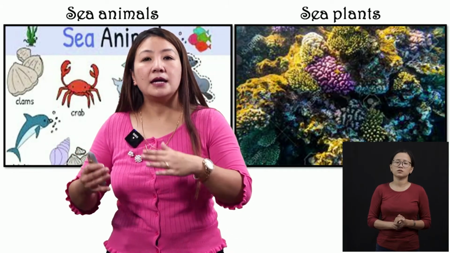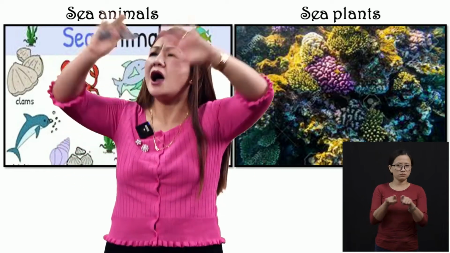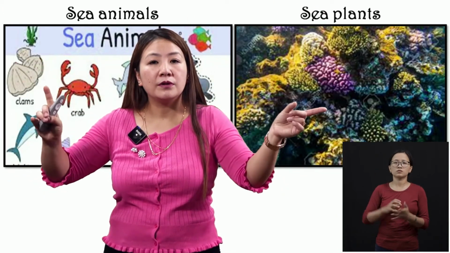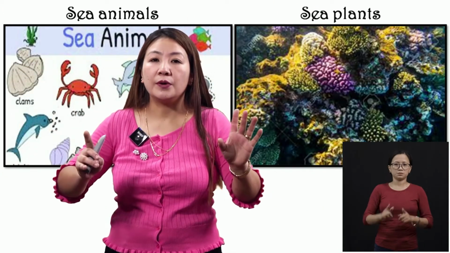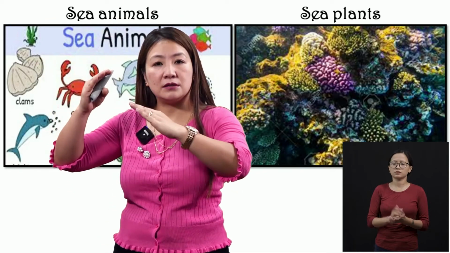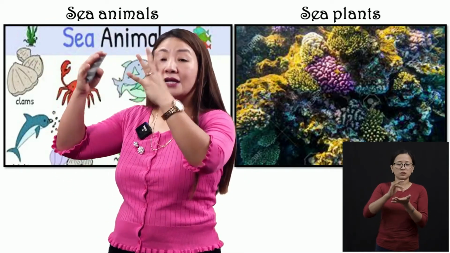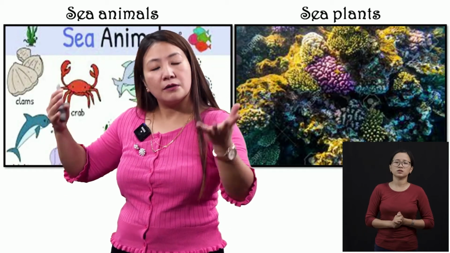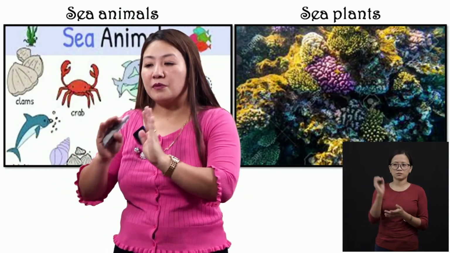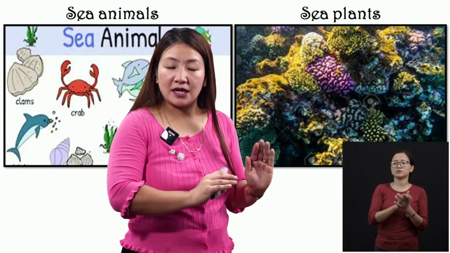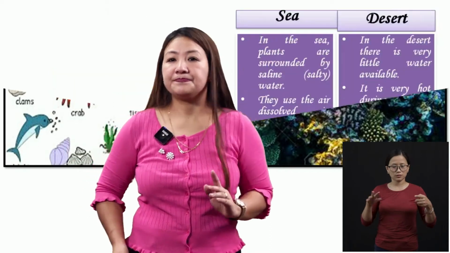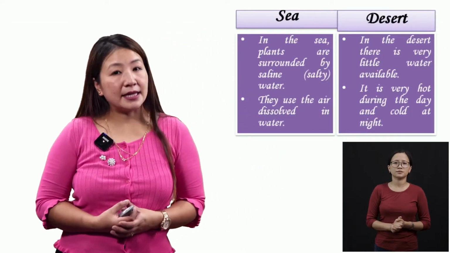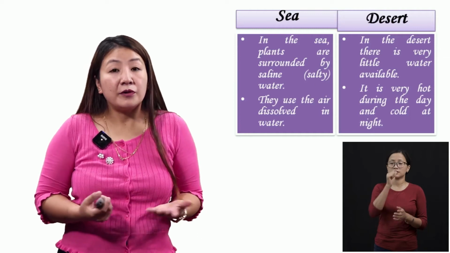Okay, plants and animals are not the same throughout the world, no. Throughout the land or sea, no. But depending on their location, okay, the geographical location, the climatic condition, living organisms, we will find different types in different regions.